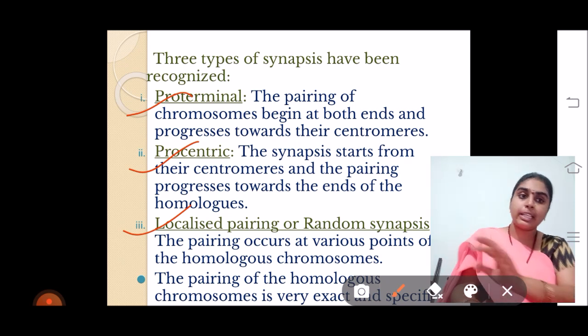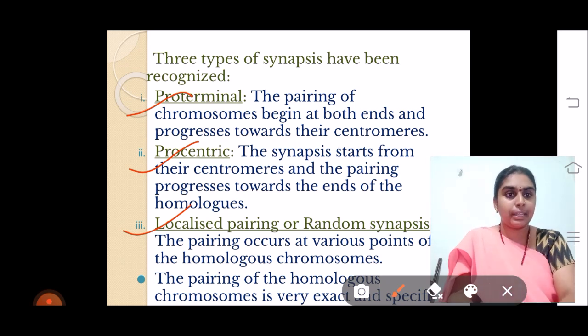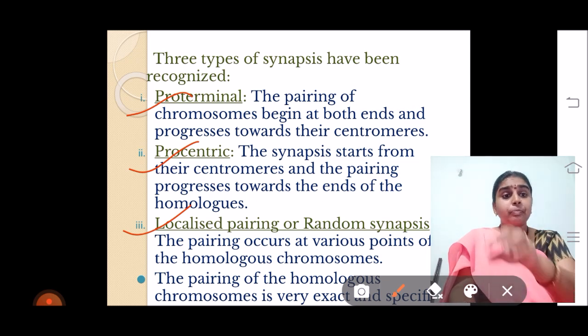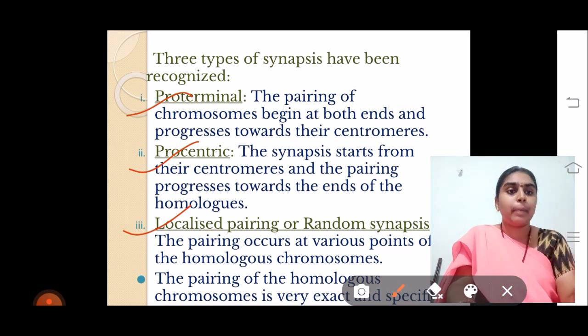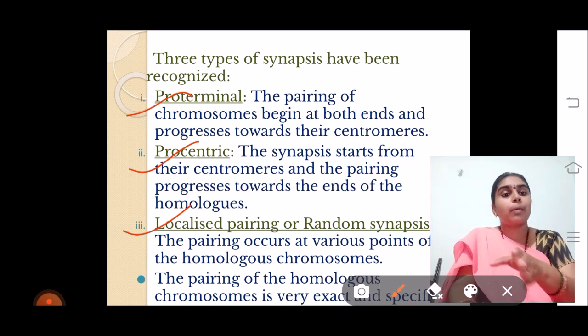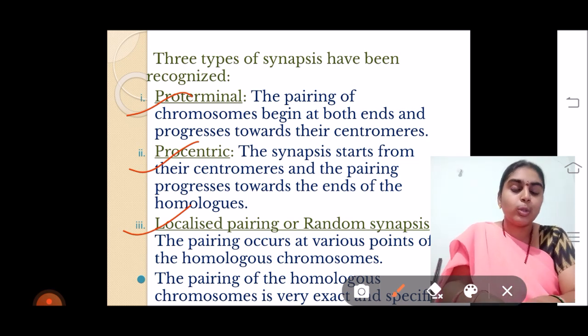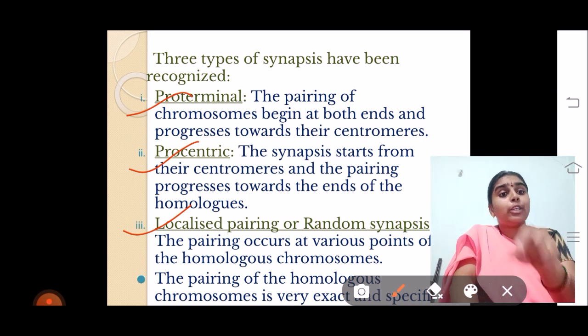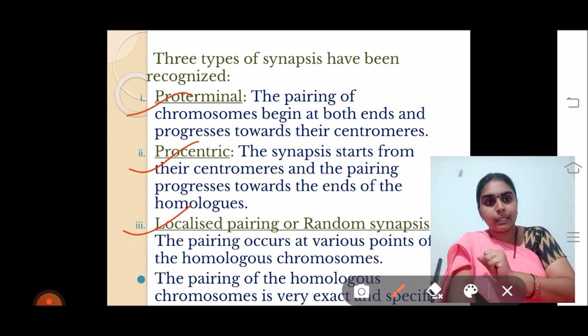When there are 46 chromosomes in a human, in the reproductive parent mother cell, these 46 chromosomes pair and form 23 pairs. In these 23 pairs of homologous chromosomes, one from the maternal side and one from the paternal side, one pair may show proterminal synapses, another pair may show procentric synapses, and another pair may show random synapses.